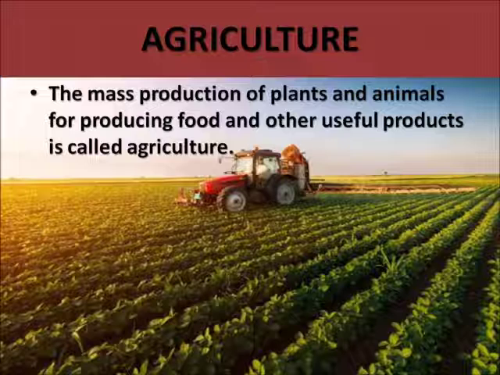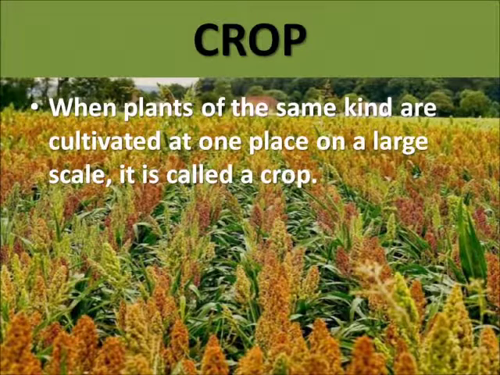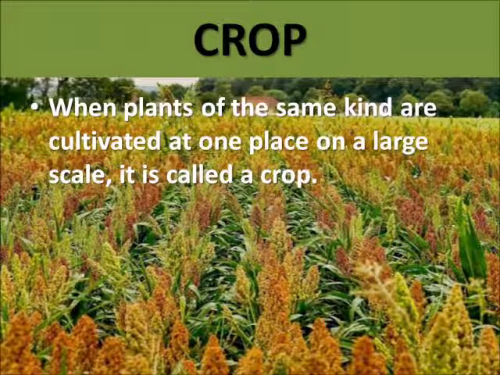Okay students, what is agriculture? The mass production of plants and animals for producing food and other useful products is called agriculture. Next is crop. When plants of the same kind are cultivated at one place on a large scale, it is called a crop. For example, a crop of wheat means that all the plants grown in a field are that of wheat.